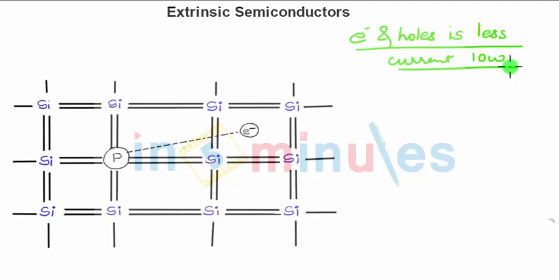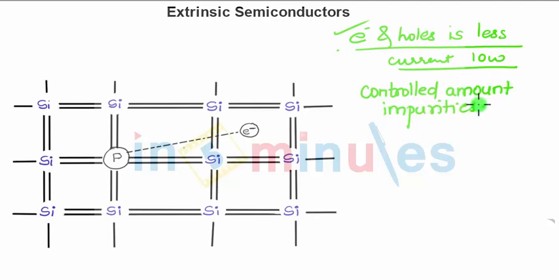This concentration can be greatly increased. That means the electron and hole concentration can be increased by adding a controlled amount of impurities to the structure. Now a desirable impurity is one that enters the crystal. Suppose I am adding phosphorus, it enters the crystal and replaces one atom of the semiconductor. That means when we are adding an impurity, it will replace a silicon atom over here with the individual one.